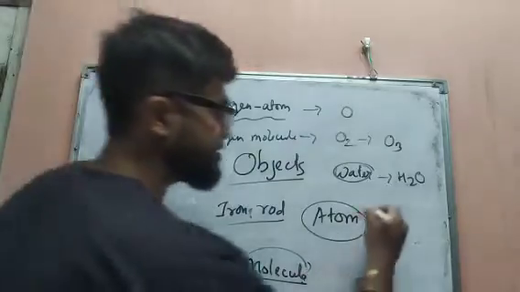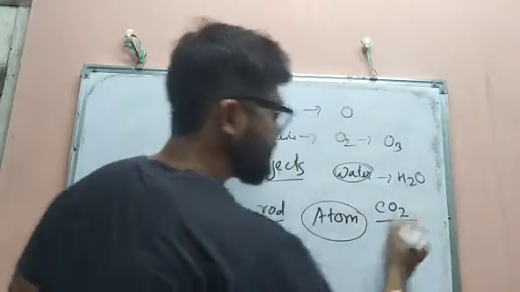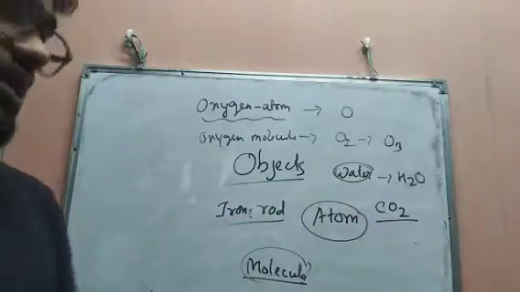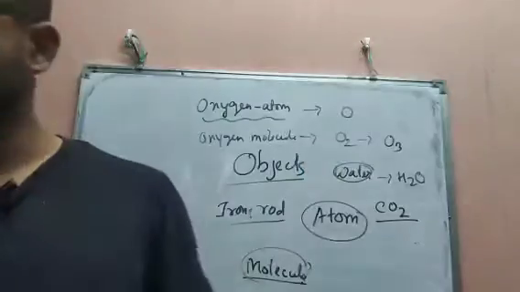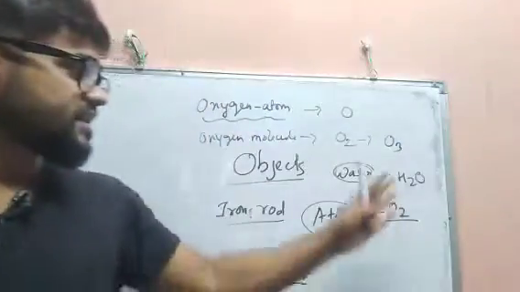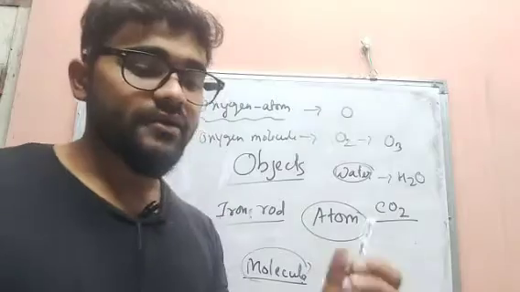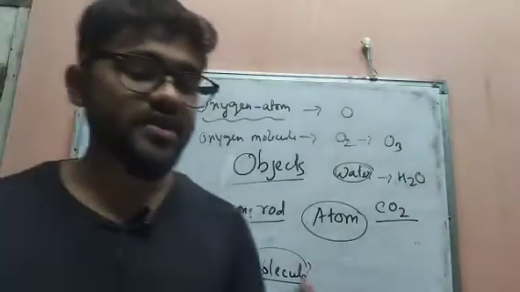Also carbon dioxide, CO2. Here one carbon atom and two oxygen atoms are combining, so it is known as CO2. So these are the differences between atom and molecule. Now, depending upon that, there are the laws of chemical combination.